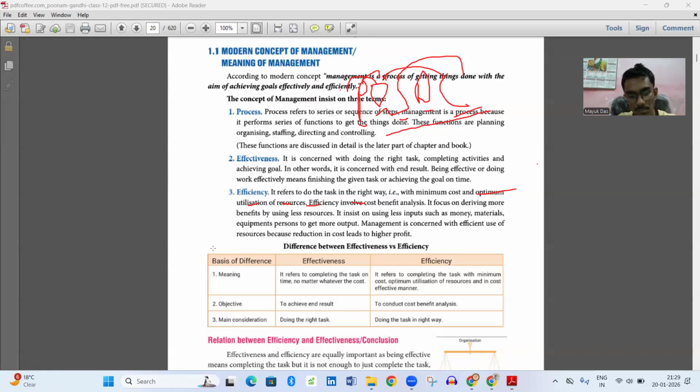What can be the objective of efficiency? To conduct cost benefit analysis, and the objective of effectiveness is to achieve an end result. The main consideration for effectiveness is doing the right task, and for efficiency, doing the task in the right way.